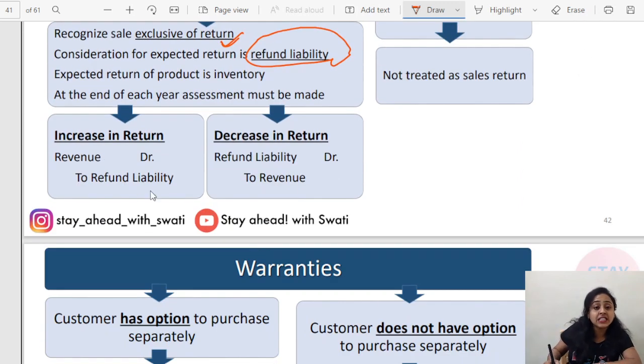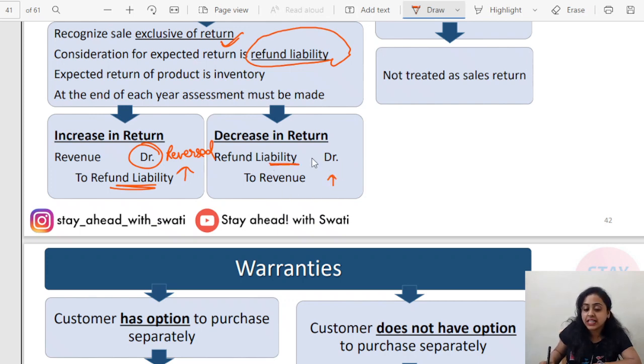If there is an increase in the sales return, then revenue is debited, revenue is reversed, and the refund liability is increased. If the sales return has decreased, then the refund liability is decreased and the revenue is increased.